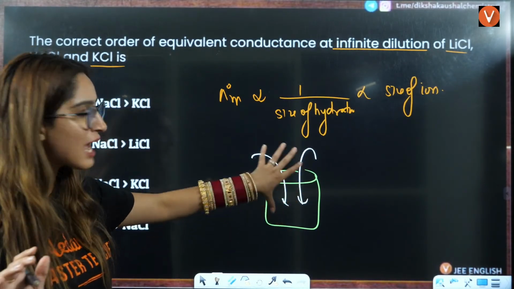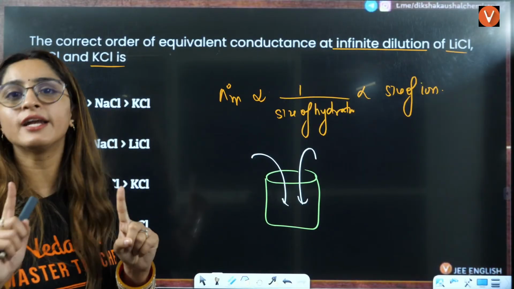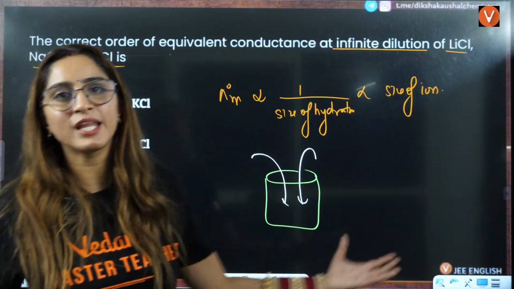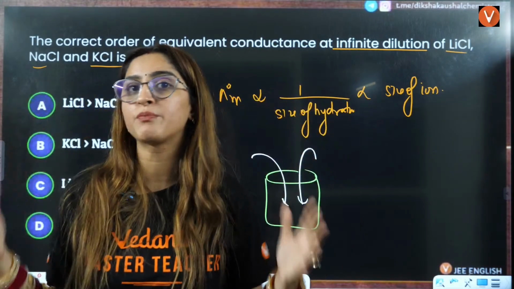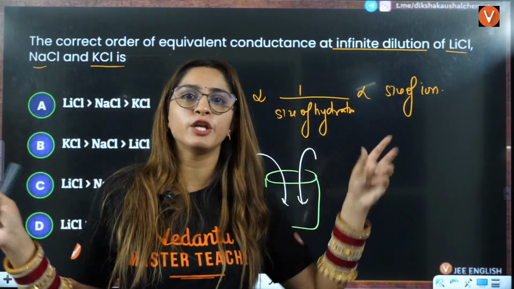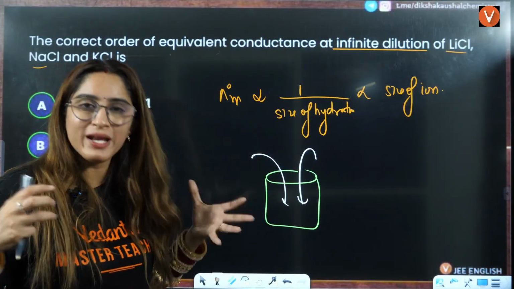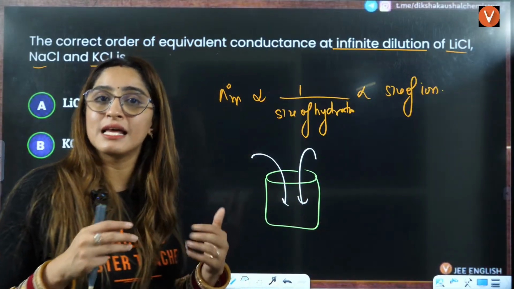So in this solution, we don't have simple ions. We have hydrated ions. So if the hydrated ion is very heavy, see, if someone gives you a big bag on your head, right, you won't be able to walk very properly. If you're not carrying something, you can easily walk, right? So with lithium, if it gives you so many hydrated ions, it's very difficult to walk. So that is why it has less conductivity.